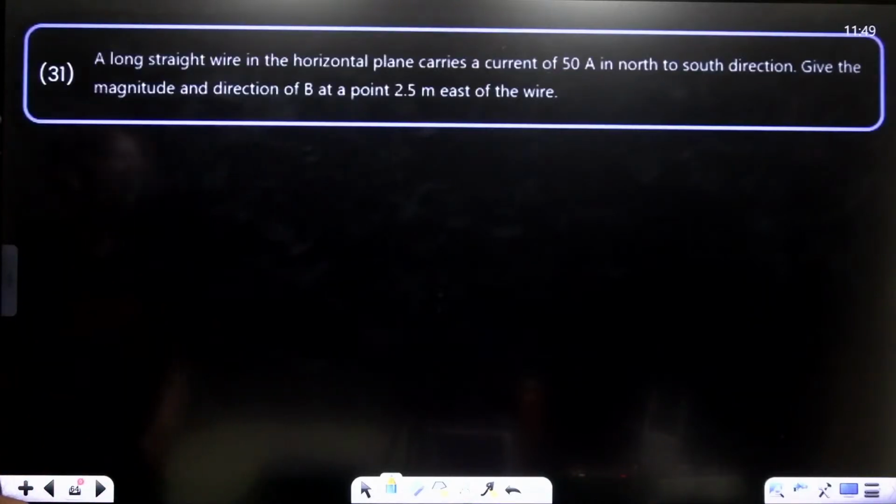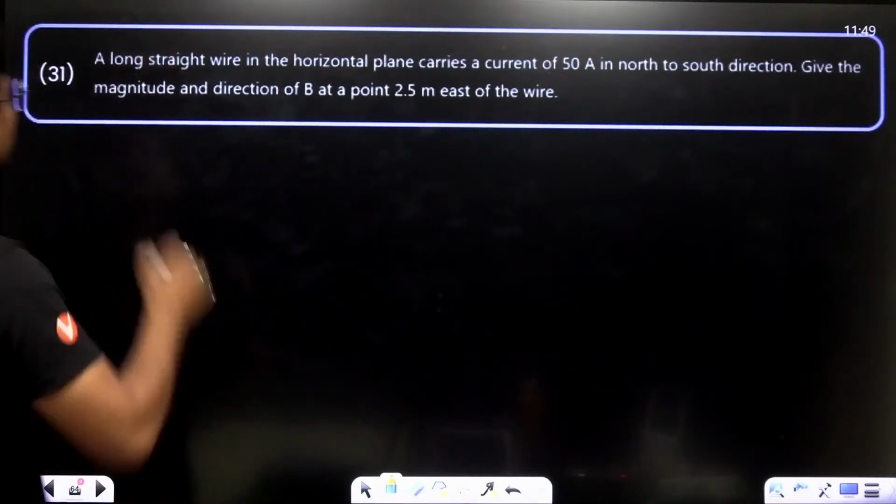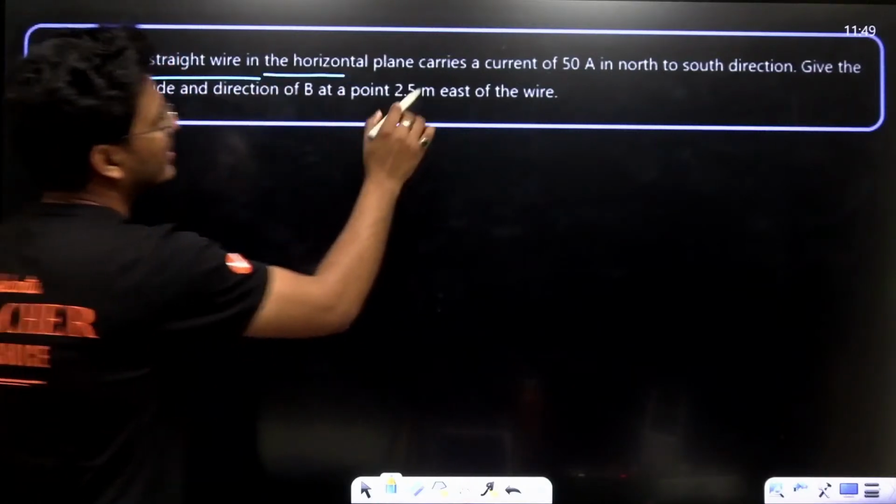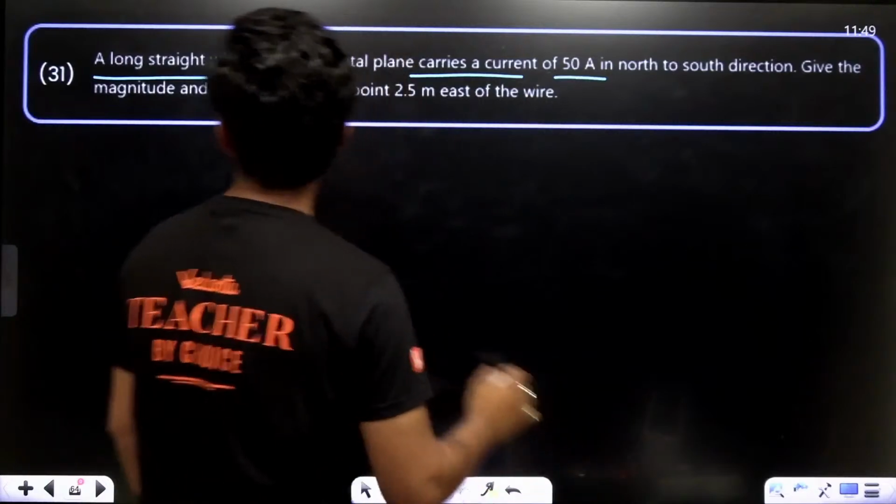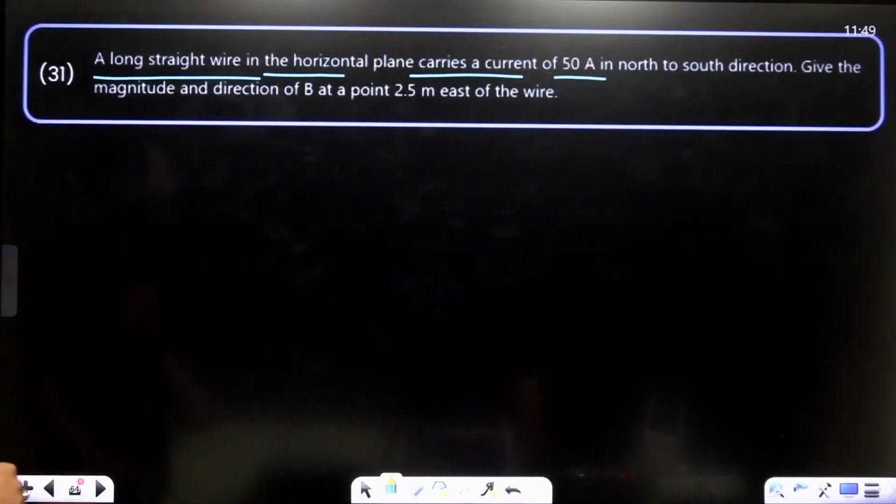Okay, now moving to question number 31. A long straight wire in a horizontal plane carrying 50 amperes. Okay, this is a repeated question, I think. We already did this question, right?